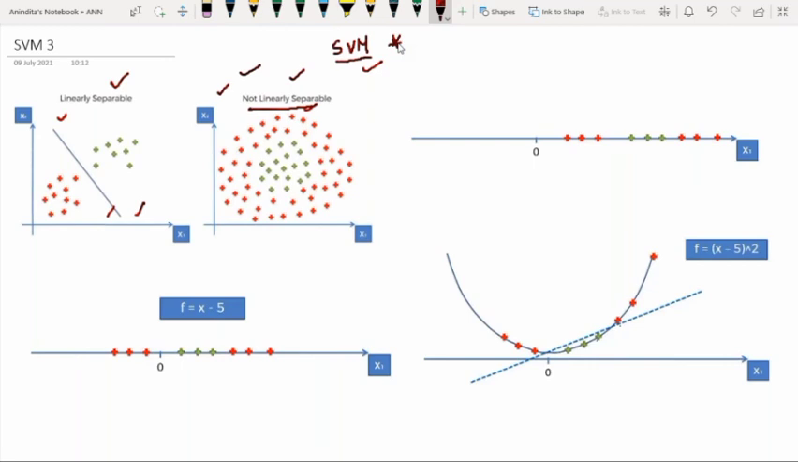And in the non-linearly separable case, we cannot draw a single line, a single decision boundary. So at this point of time, what will SVM do? SVM will use the concept of kernel. Now, what have we learned up to this?